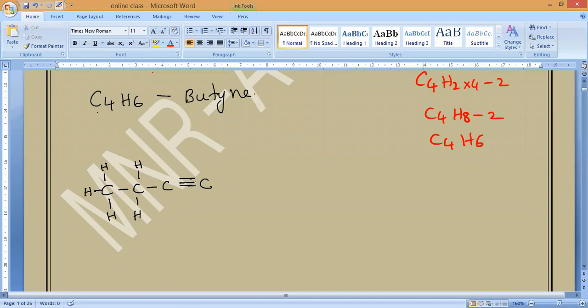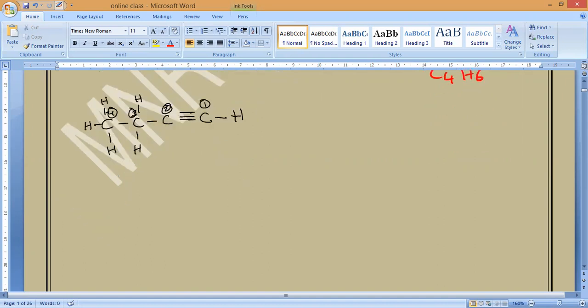But for this one, 3 bonds are already there, so 1 hydrogen will come. Count the number of hydrogens: 6. Is it matching? Yes. Now the naming of carbons, 1, 2, 3 and 4. What name will come for this one? 1-butyne. That is the naming of this one.